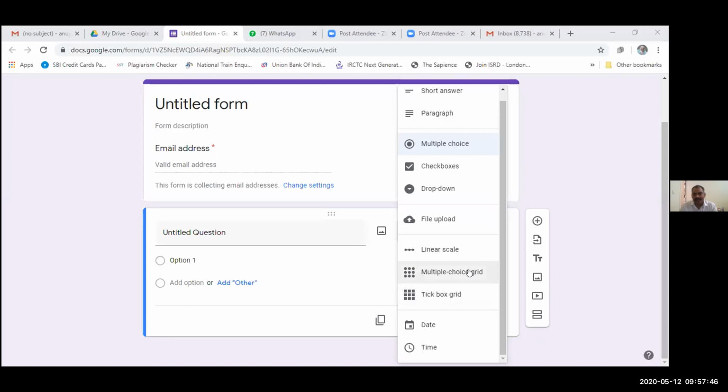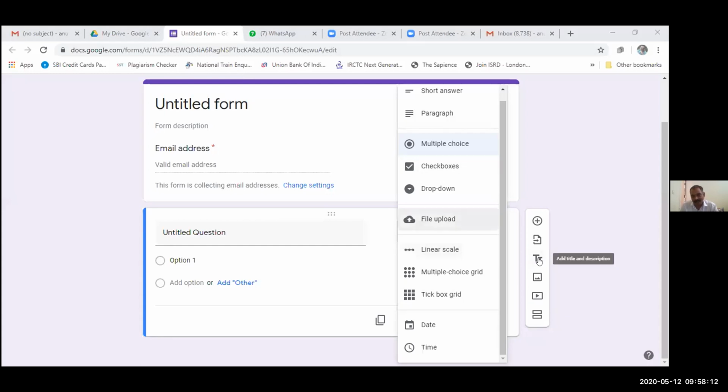From here we can create a new question as well. We can import questions from previously filled forms, or from any file from where we want to collect questions. And by this bar, we can add titles and descriptions like this.